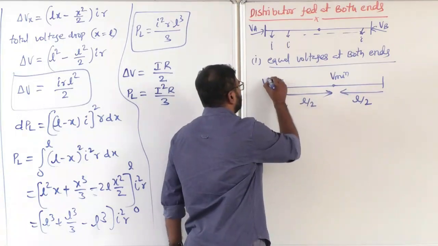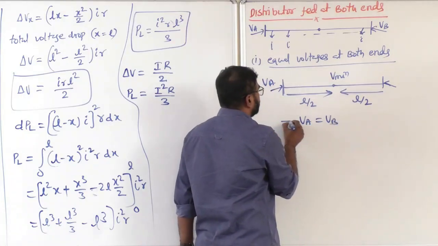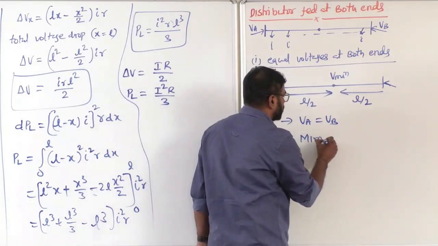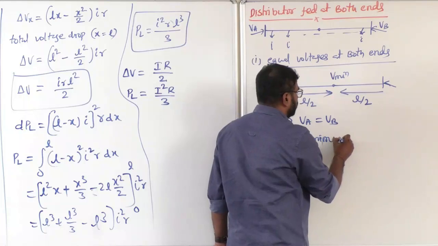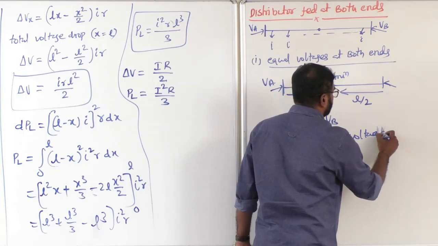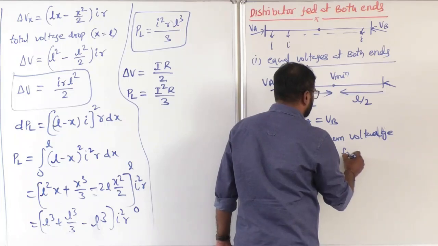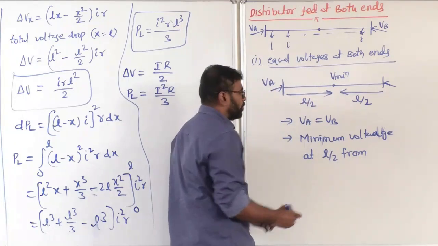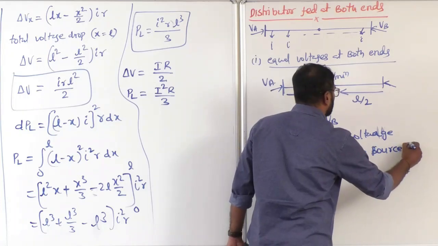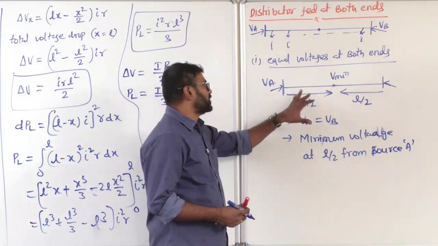Again I am saying, sir, VA and VB are there, VA equal to VB. If that is the case, where is the minimum voltage location? The minimum voltage is at L by 2 from point A or source A, or source B. Both are the same. L by 2 length from source A. Sir, if that is the case, what is the voltage drop?